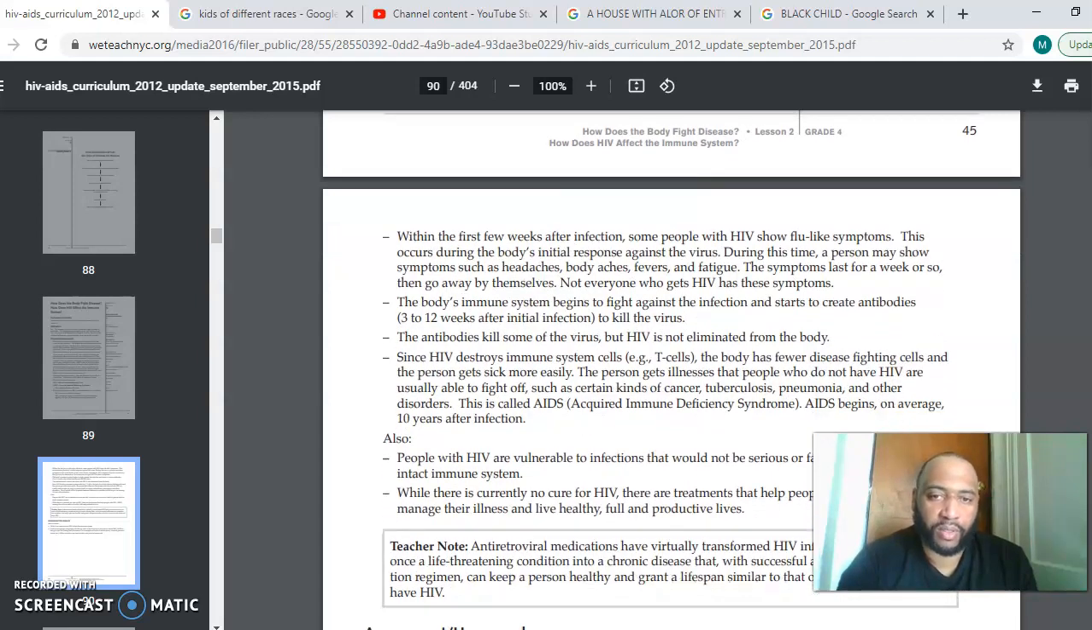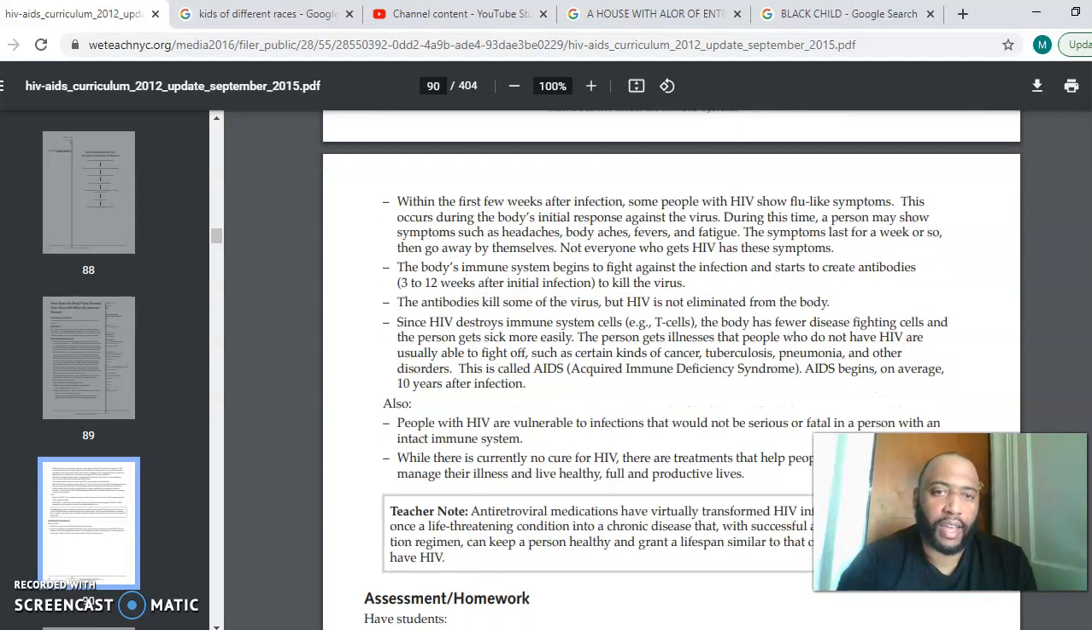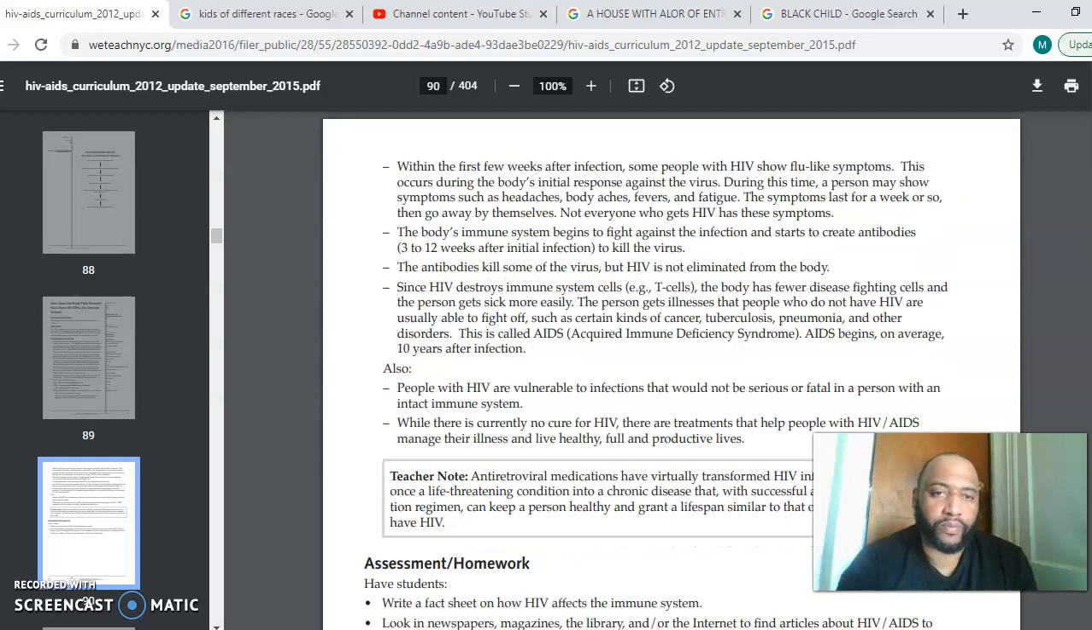The body's immune system begins to fight against the infection and starts to create antibodies 3 to 12 weeks after initial infection to kill the virus. The antibodies kill some of the viruses, but HIV is not eliminated from the body.